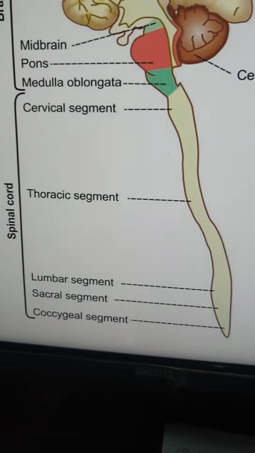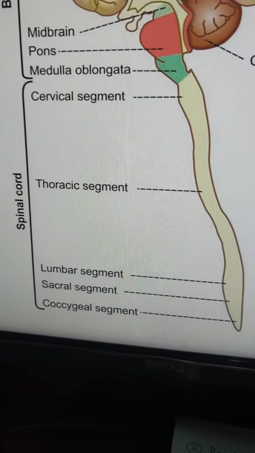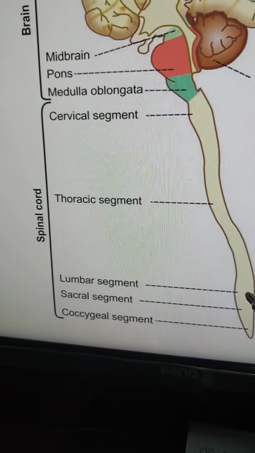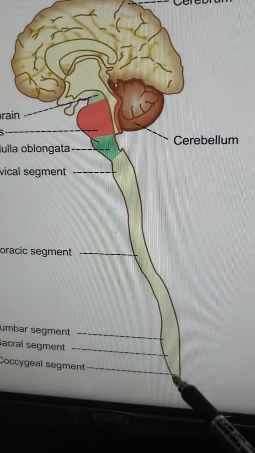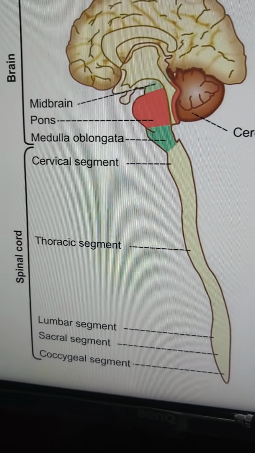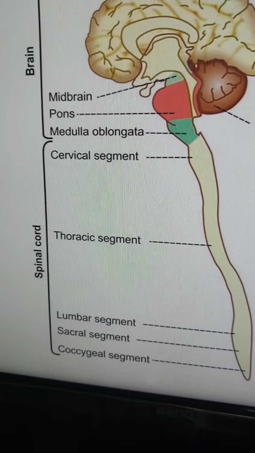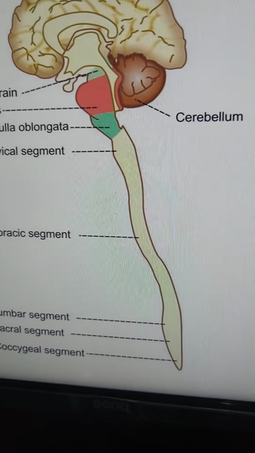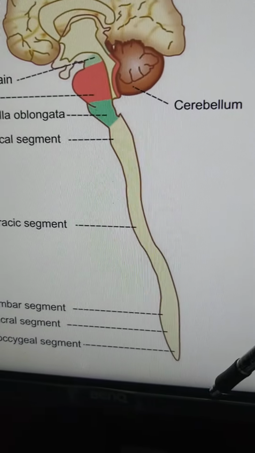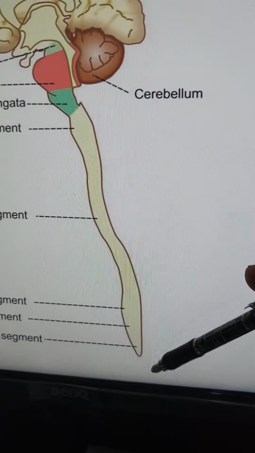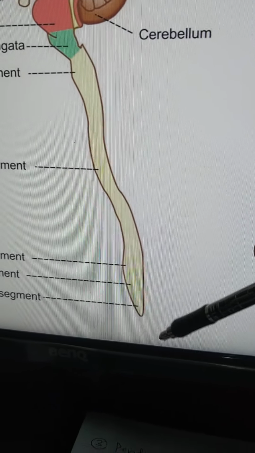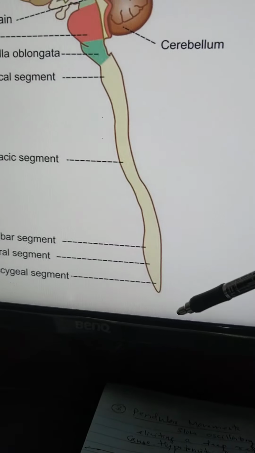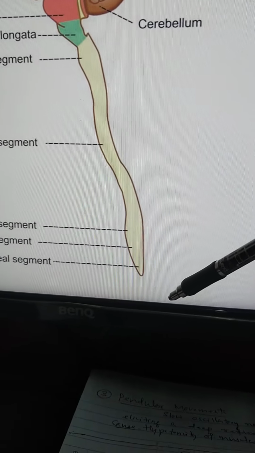Then there is one more thing called conus medullaris and filum terminale. Below this lumbar enlargement, the spinal cord becomes cone shaped and narrow, and this is known as conus medullaris. Below this conus medullaris, there is a non-nervous part of spinal cord. Only membranes will be there. It is a non-nervous part, and it extends up to the second sacral segment. This is known as filum terminale.